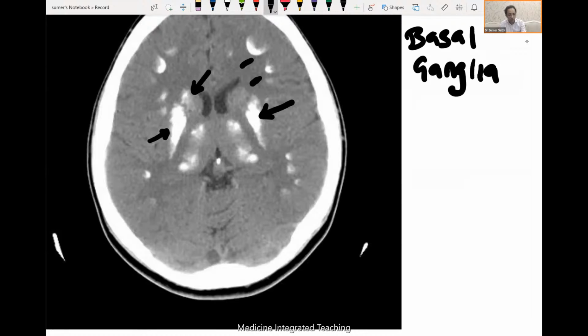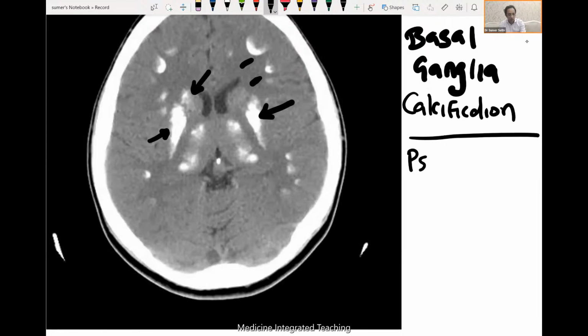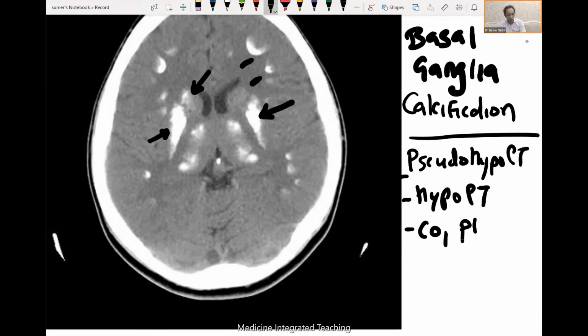Normally, when we see calcification, we think of hyperparathyroidism first. But here, whenever we see basal ganglia calcification, we think of causes like hypoparathyroidism and even pseudo-hypoparathyroidism. We also think about things like carbon monoxide poisoning, lead poisoning, Fahr syndrome, and Cockayne syndrome. So these are the things where we would think about pseudo-hypoparathyroidism in a radiological image.